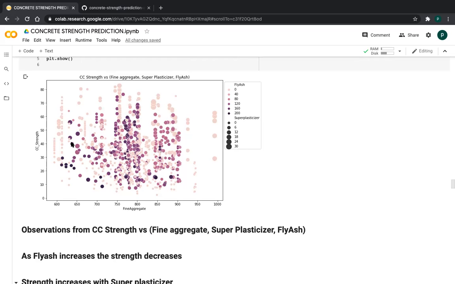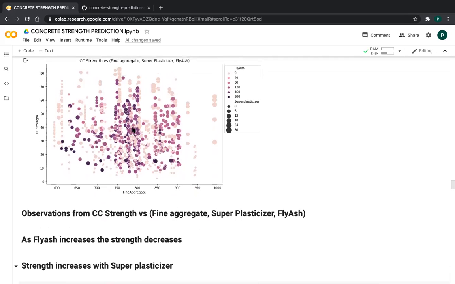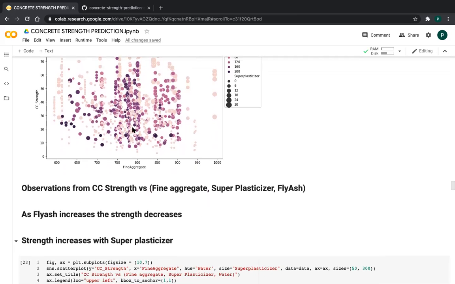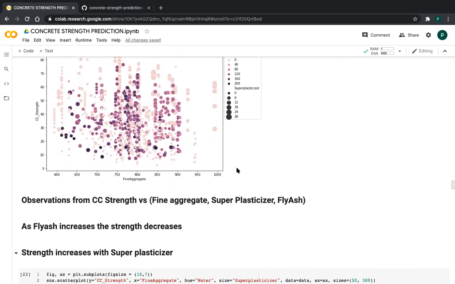So compressive strength increases with the superplasticizer. Because the black color values are increasing, the strength is also increasing, friends. See, the black color dots are big dots. Small dots require fly ash and big dots indicate superplasticizer, but not much strength, but there is a relationship, friends. So these are the observations with fly ash and superplasticizer.